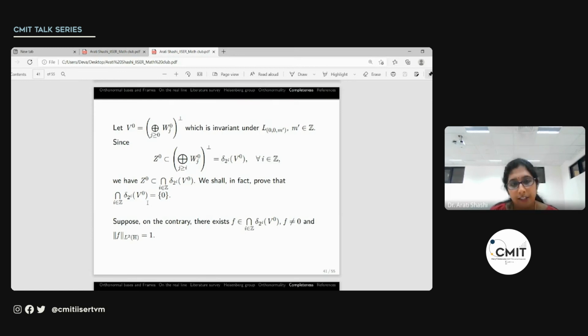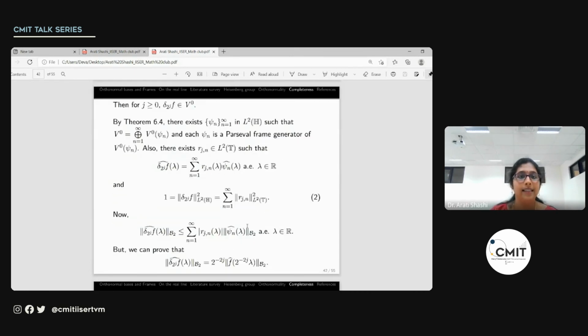So we go by contradiction. Suppose we have a non-zero f in this intersection, and we can also assume that the norm of f is 1 without loss of generality. So with that being the case, what we note is that delta 2^j f, the dilation of f for all the non-negative j, is actually in V_0.